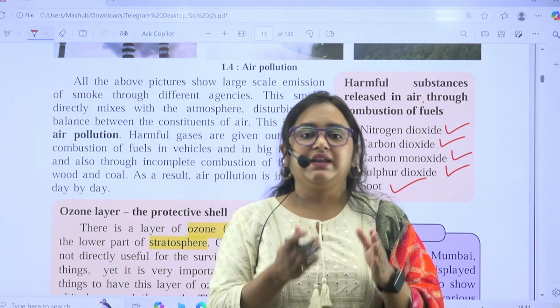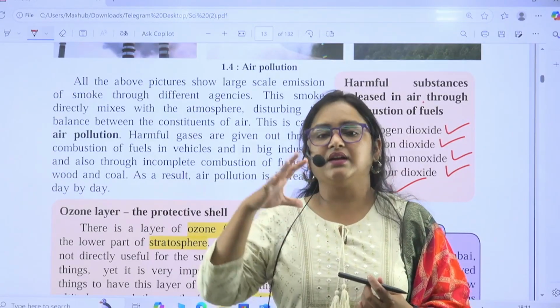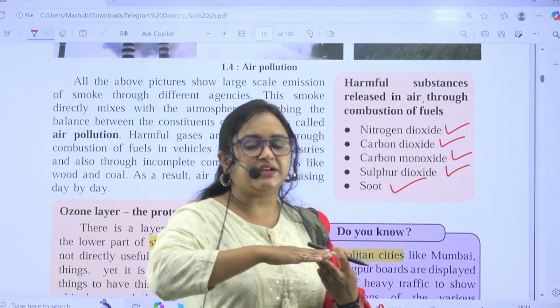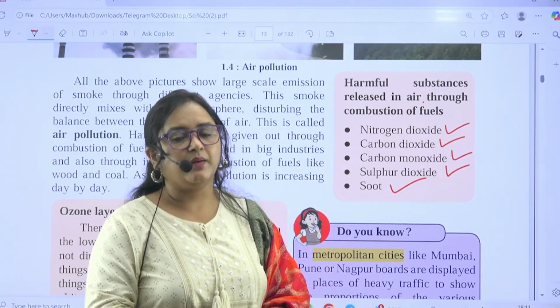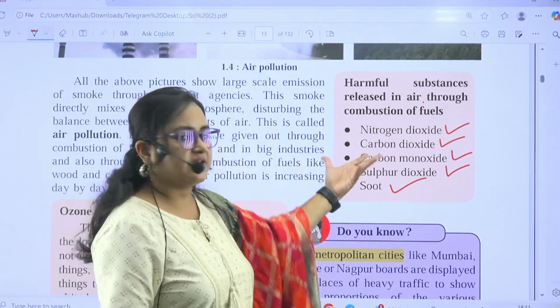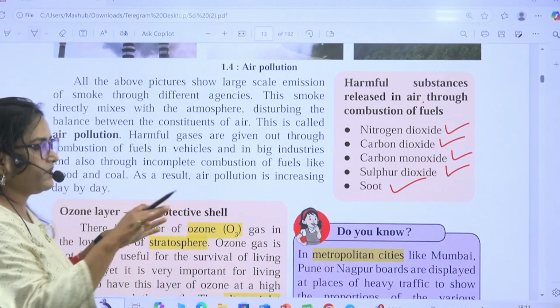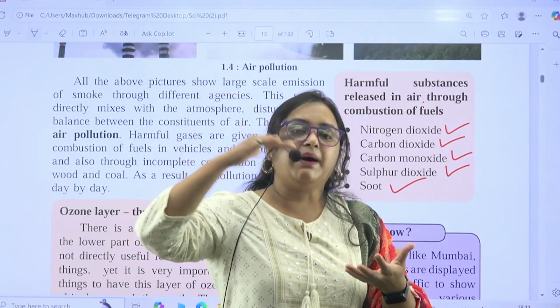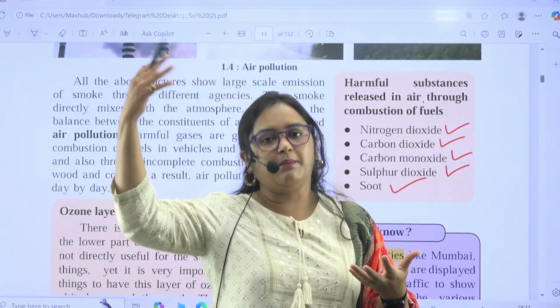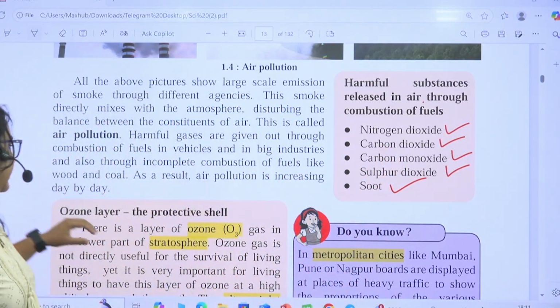When it is in a specific amount in the air, then it is okay, but when it reaches its maximum limit, then it becomes a pollutant. Carbon dioxide goes the same way. A threshold is okay, but when anything moves above the threshold, then it causes the air pollution effect.